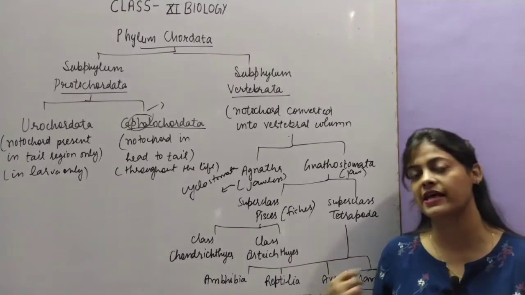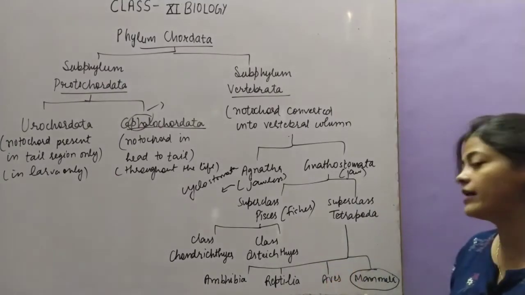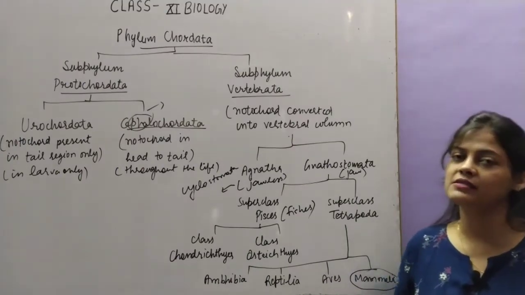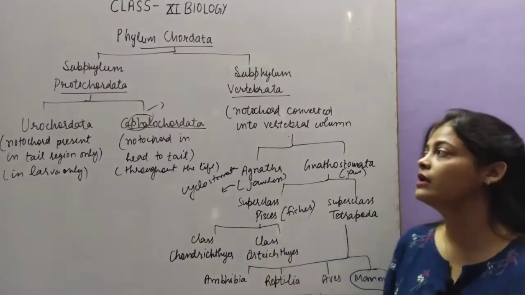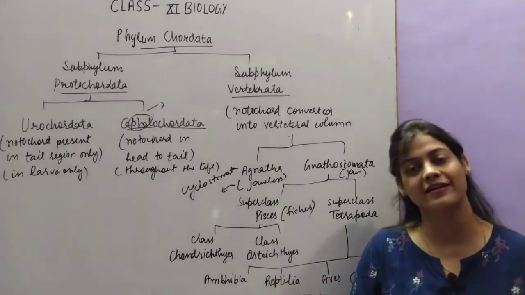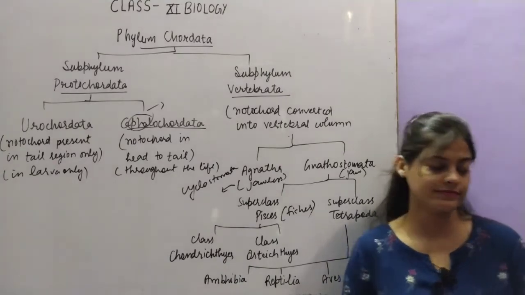The last class of the animal kingdom, if we talk about all the kingdoms from the start, is class Mammalia, that means the most complex type of organisms. Now we will study one by one each subphylum and the further classes of phylum Chordata.